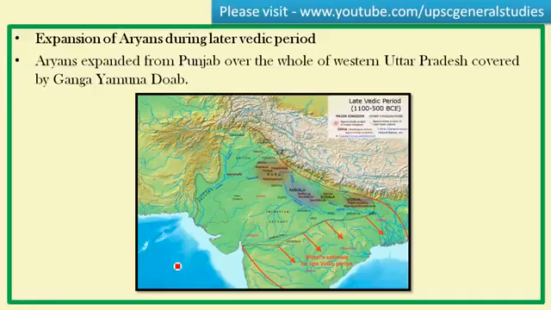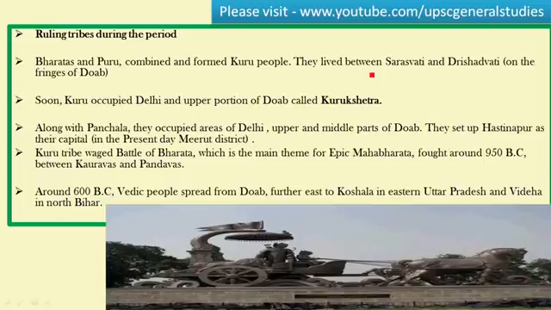After that, Aryans expanded during the later Vedic period to the eastern parts of the Gangetic plain. Earlier they used to occupy the Indus, Yamuna, Ganga Doab region, and later they extended to the Ganga Yamuna Doab, to western Uttar Pradesh and the remaining areas during the later Vedic period, because of the use of iron and extension of agriculture.